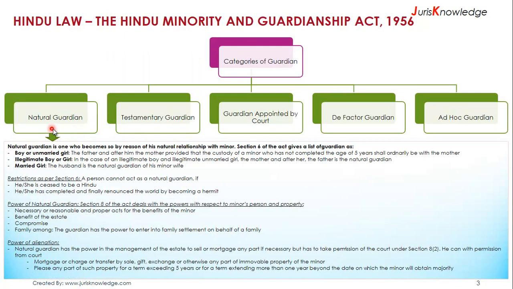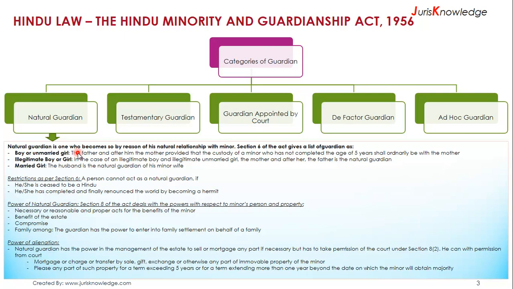Starting with the natural guardian. The natural guardian is one who becomes so by reason of his natural relationship with the minor. Section 6 of the Act gives a list of guardians: for a boy or an unmarried girl, the father, and after him, the mother, provided that custody of a minor who has completed the age of 5 years shall ordinarily be with the mother. That's the way it is defined.